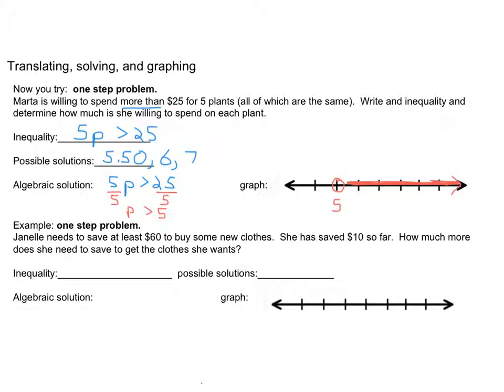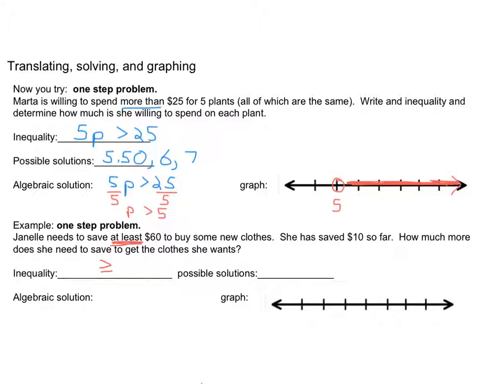Okay, I'm going to do this next one with you because it's a slightly different type of problem. So let's take a look at this. Janelle needs to save at least $60 to buy some new clothes. All right. Already we have a key word there, at least. We know that that is represented by greater than or equal to. So I'm going to start off and put that right in my inequality. Now we need to figure out what goes on each side.